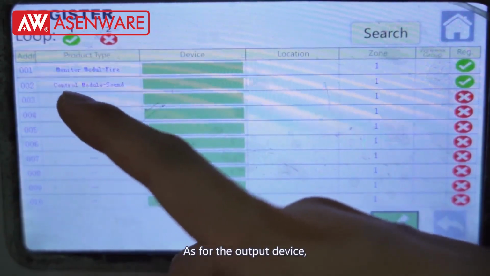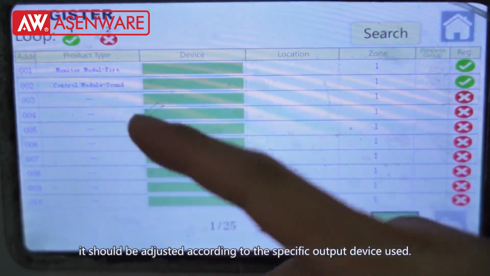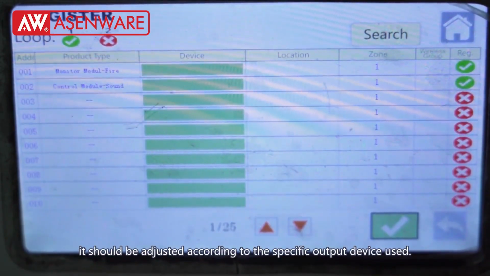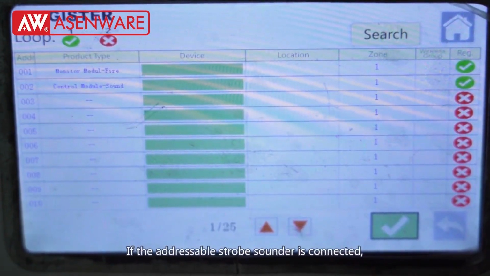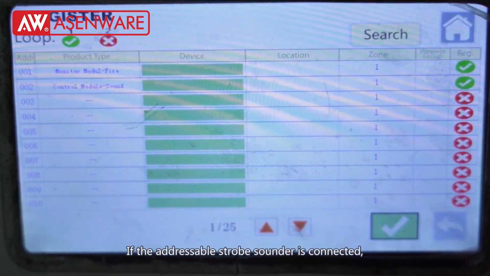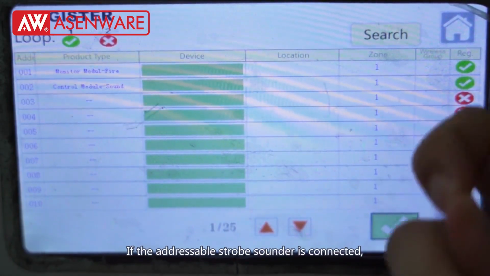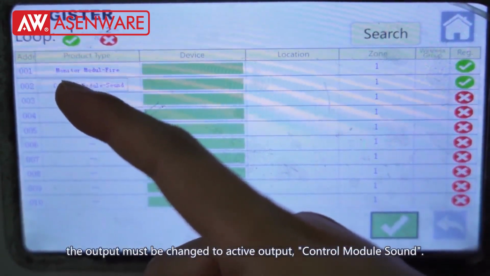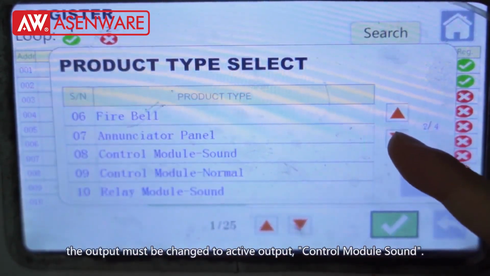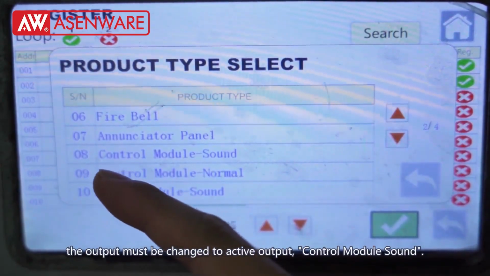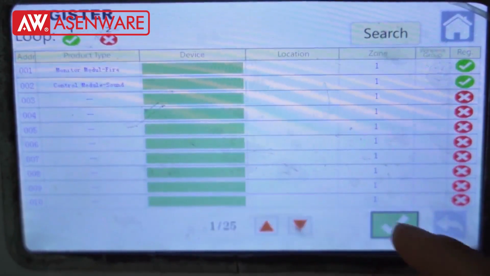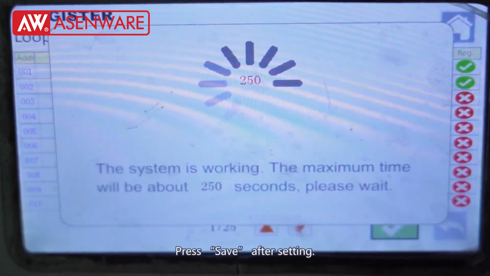As for the output device, it should be adjusted according to the specific output device used. If the addressable strobe sounder is connected, the output must be changed to active output, control module sound. Press Save after setting.